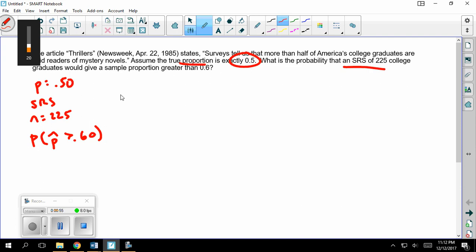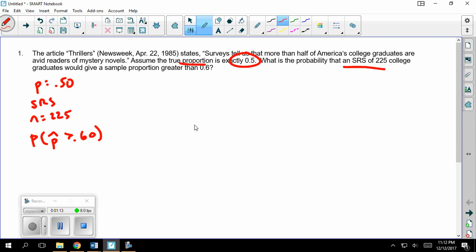It's probably worth pointing out that this value right here is a parameter. It's about the truth. This n is from a sample size, so this is a statistic, and this 60% goes with p hat, which is also a statistic.